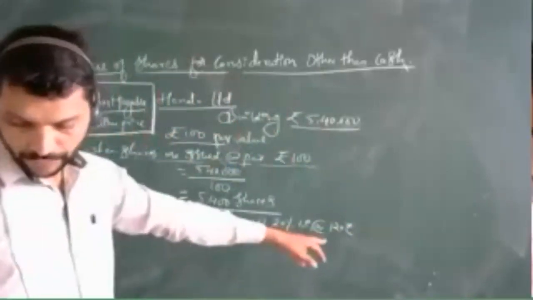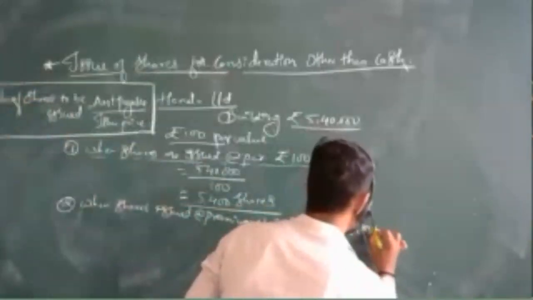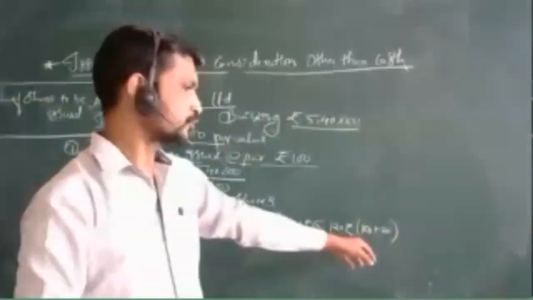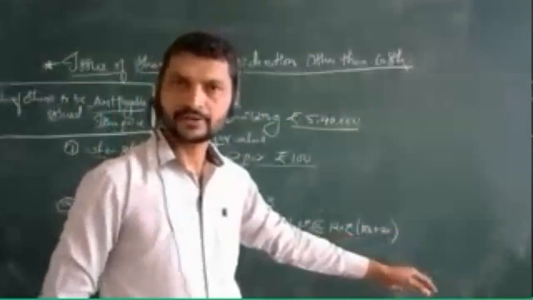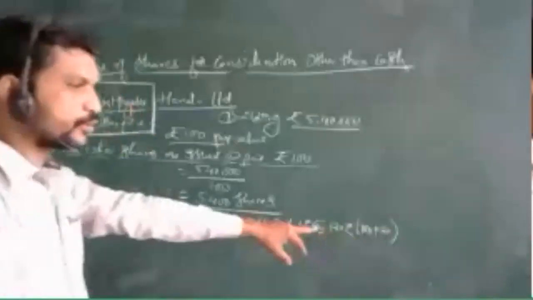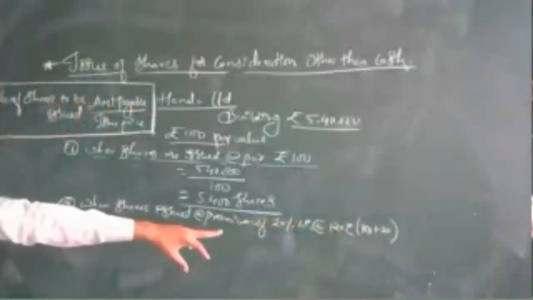How can we make 120 rupees here? 100 plus 20. Out of that 100, 20% is 20 rupees. Totally you are going to issue it at 120 rupees over here.